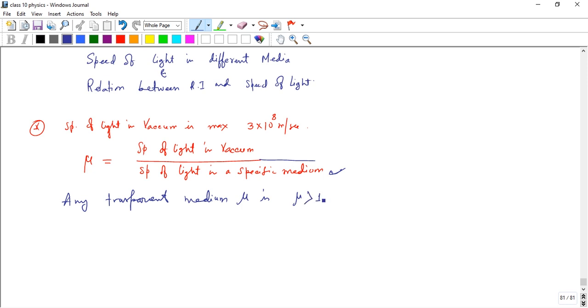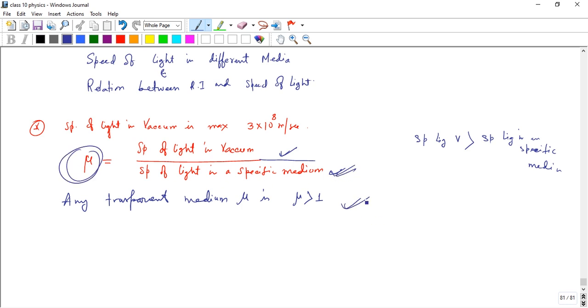Because the speed of light in vacuum is greater than the speed of light in any specific medium, the numerator is greater than the denominator.